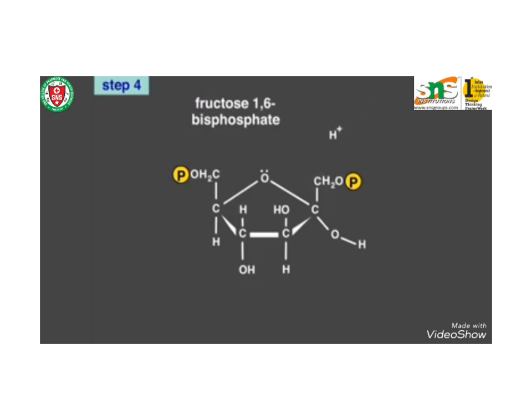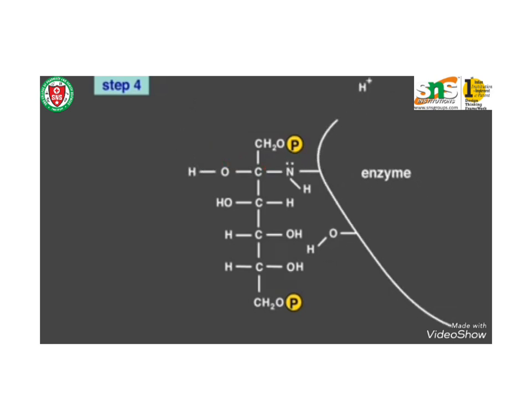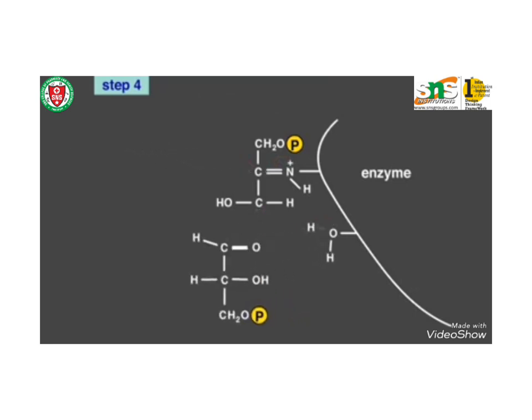In step 4, the enzyme aldolase helps convert fructose 1,6 bisphosphate into glyceraldehyde 3-phosphate and dihydroxyacetone phosphate, which are isomers of each other.